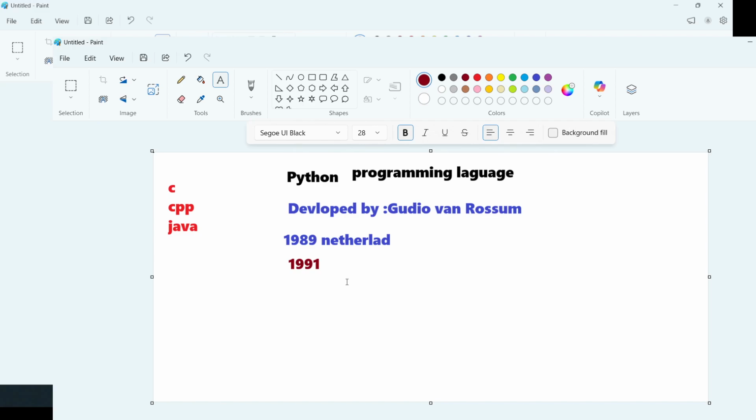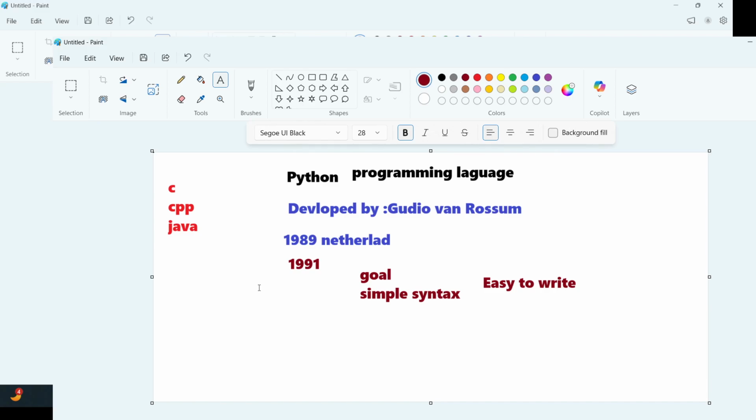The primary goal of Python was to keep it as simple as possible, with simple syntax. Second, it should be easy to read and write. These are some features he kept in mind initially, and he wanted to replace complex languages such as C, C++ or Java.